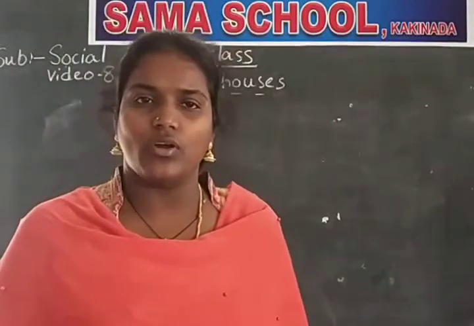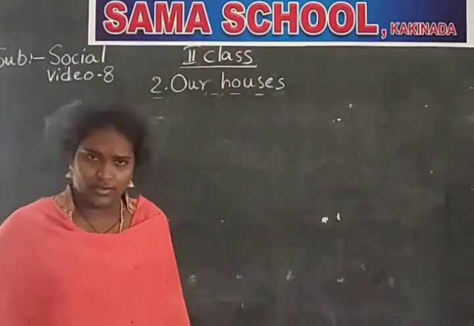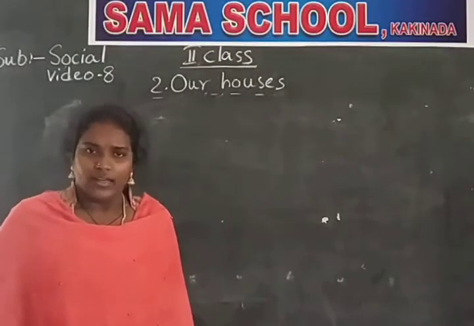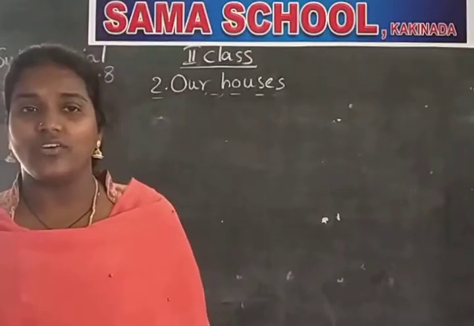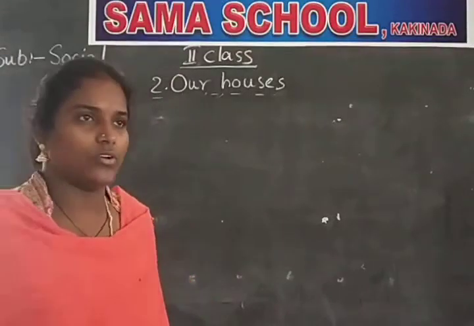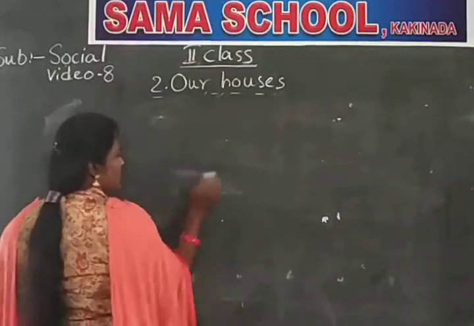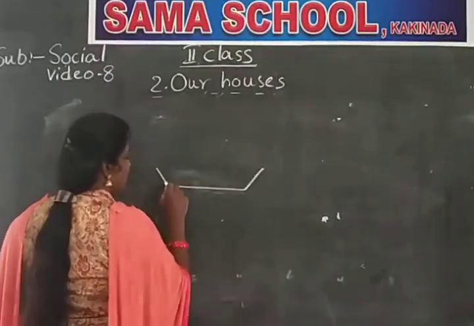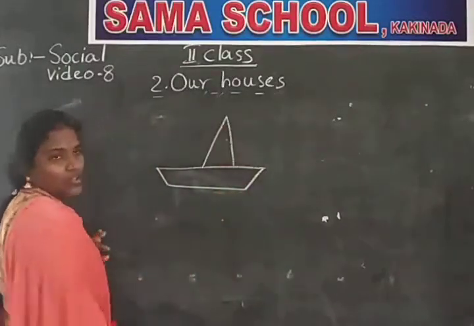We can see the water in seas, lakes, oceans, rivers, etc. Yes or no? Yes. What can we see on the water? We see the ships. Do you know ships? Yes, we see the ships on the water.